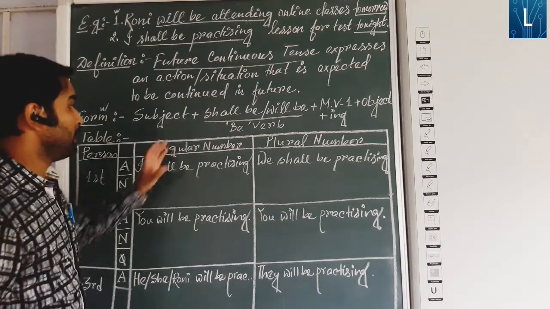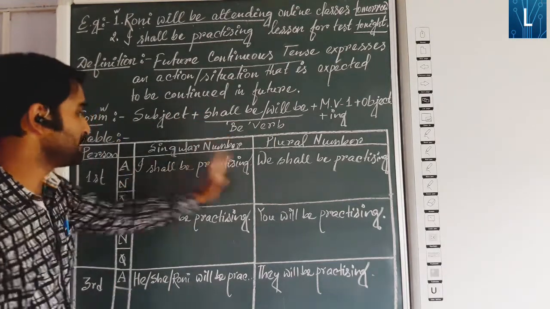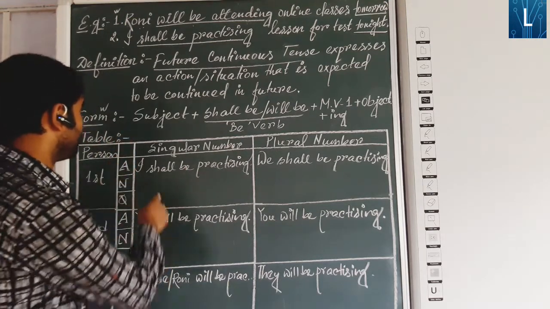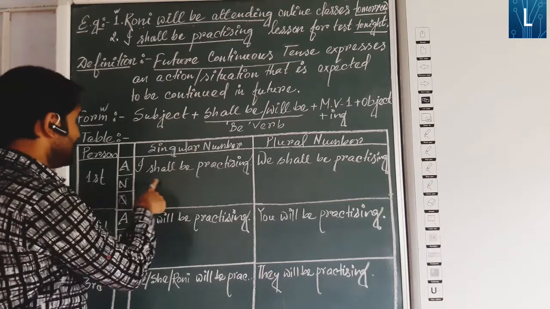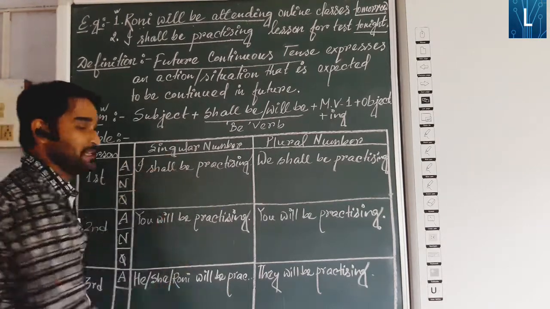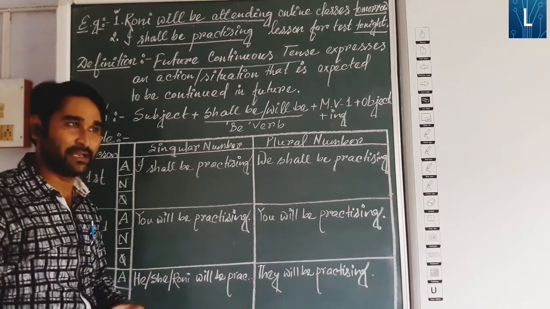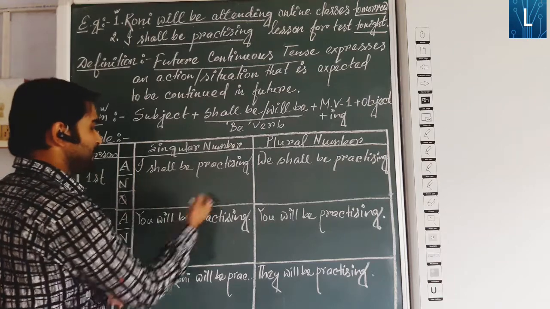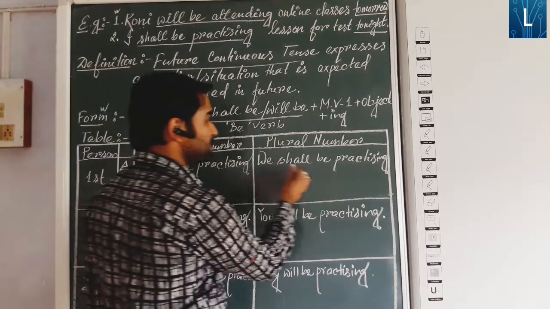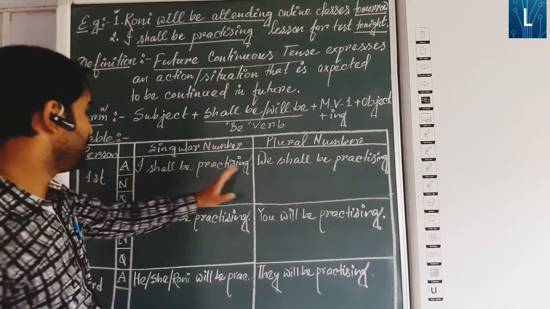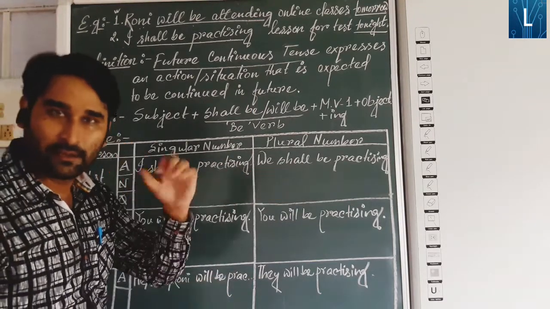If you put that same form in a table, then it will be clear to you. First of all, first person singular, I have taken that example: I shall be practicing. Mind it, after I, generally shall be is used, but in the present case you may also write will be. So I shall be practicing or I will be practicing. We shall be practicing or we will be practicing. Generally after I and we, shall be will come.